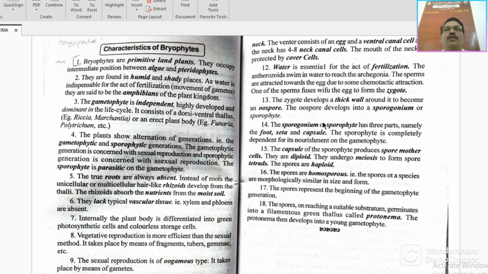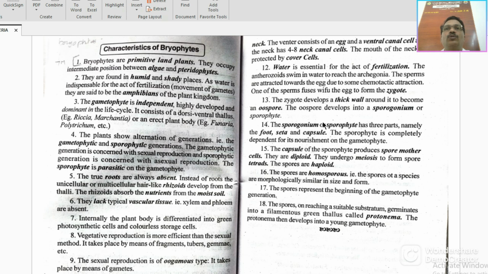The plants show alternation of generations. The bryophytes show very good alternation of generations. That means a gametophytic stage, the haploid stage, and a sporophytic stage, the diploid stage. The life cycle alternates, gametophyte over sporophyte and sporophyte over gametophyte. The gametophytic generation is concerned with sexual reproduction, and the sporophytic generation with asexual reproduction. But the sporophyte of this plant is a parasite on the gametophyte. The gametophyte is independent, whereas the sporophyte is dependent on the gametophyte.